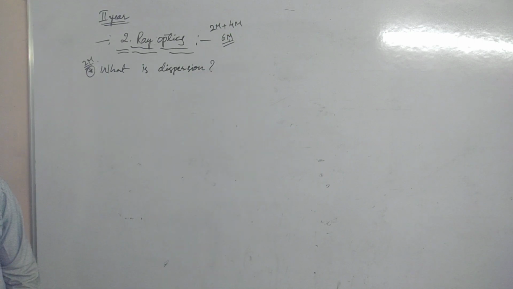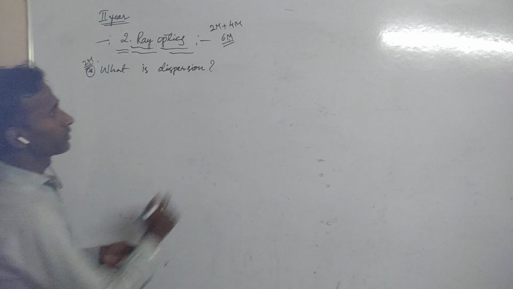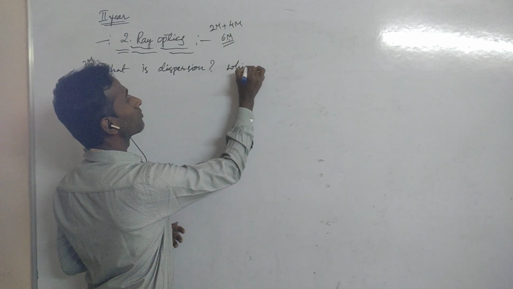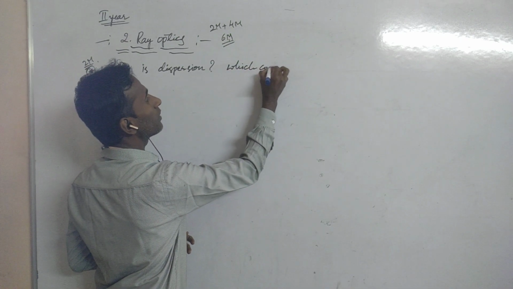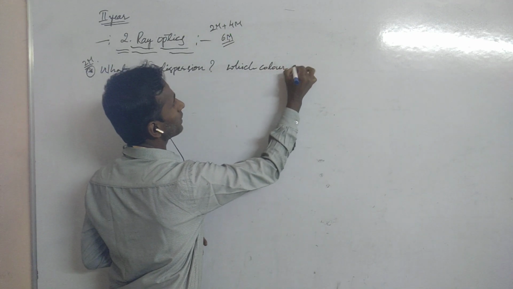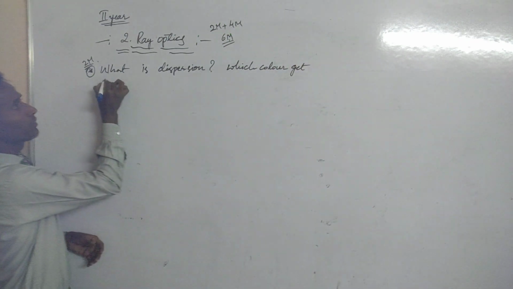Which color gets relatively more dispersed? Which color gets more dispersed?